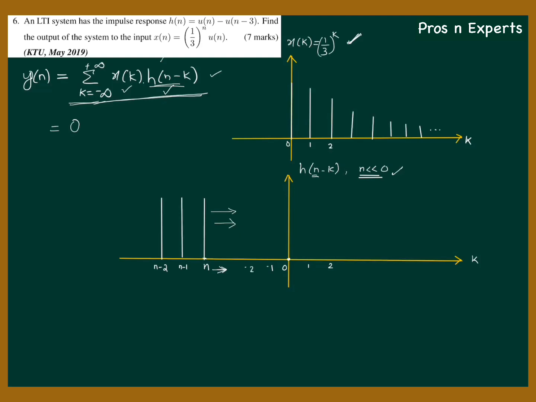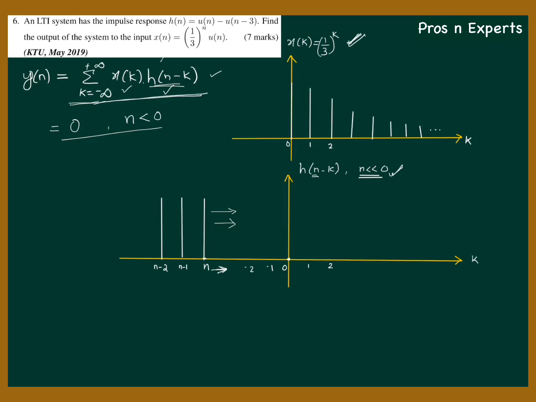And if I keep on increasing n, till what value of n does y of n remain 0? Until n becomes 0, these two signals x of k and h of n minus k never coincide, so the product is 0. So we can write that y of n equals 0 for n less than 0.